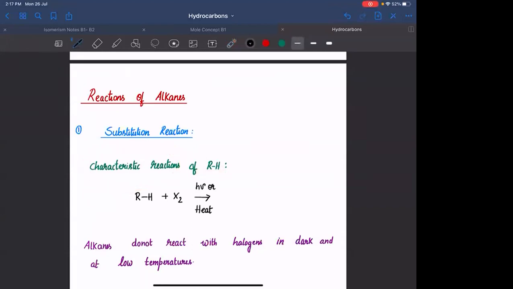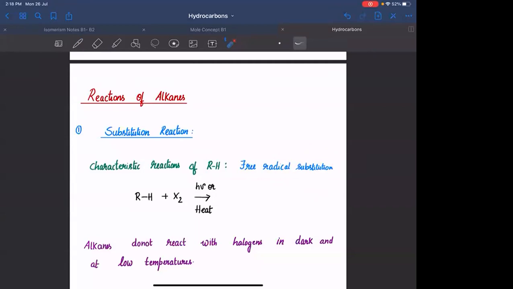They're called free radical substitution. मतलब whenever you are trying to do substitution on alkane, the mechanism involves formation of free radicals.